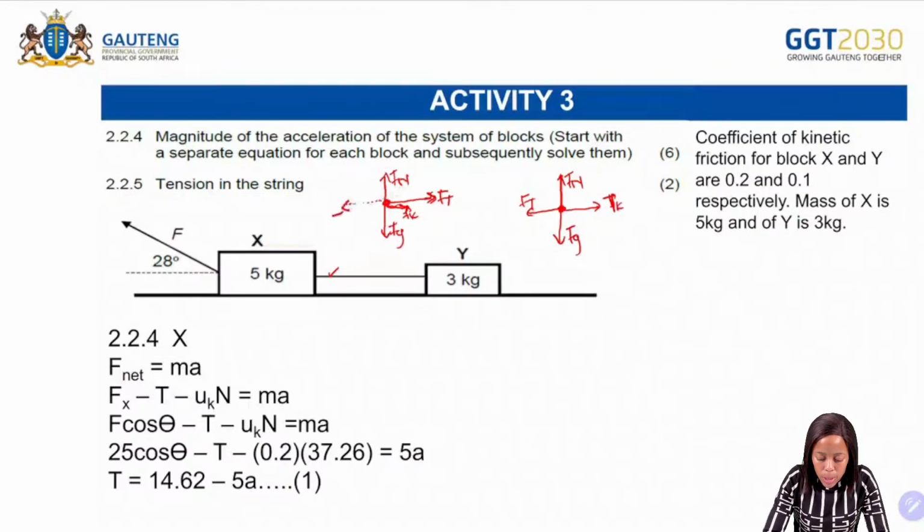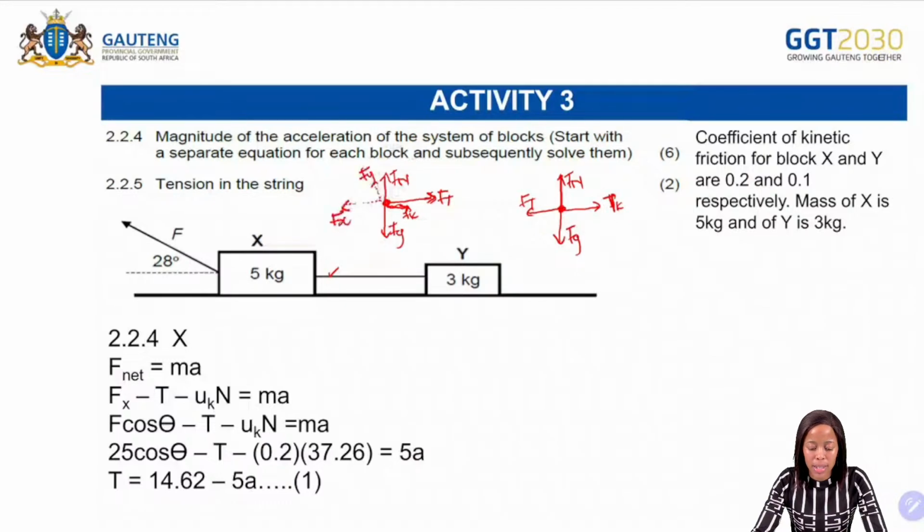On this one, I'm just going to draw the free body diagram. That will have your components there, so we are going to have Fx, and then at the top we are going to have our Fy there. So what is it that we are going to focus on when we are calculating the acceleration? We are going to focus on the horizontal forces. Okay, so let us start with the one for X. What are the horizontal forces that we have?